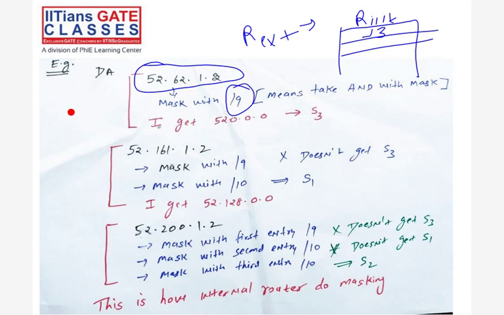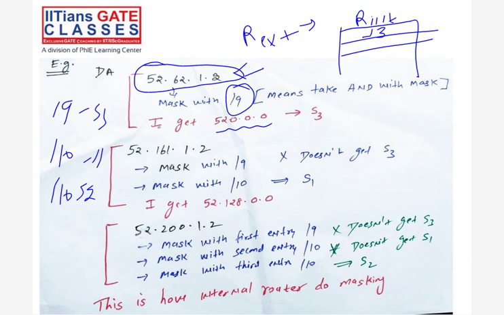This is for S3, this is for S1, and this is for S2. You know that part, right? So the first entry is masked with the destination address that came. You do the bitwise AND or logical AND. The result that comes is 52.0.20.0.